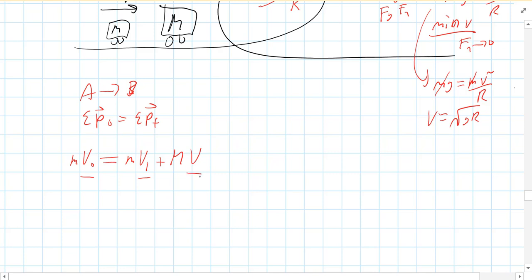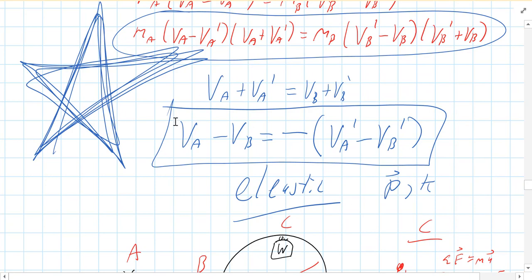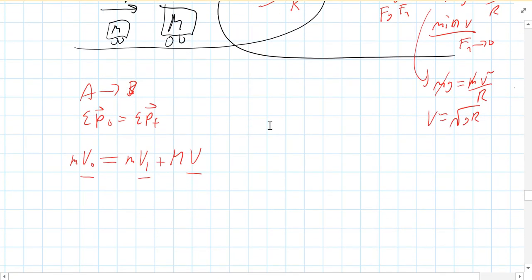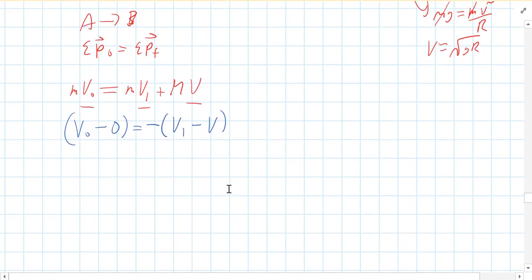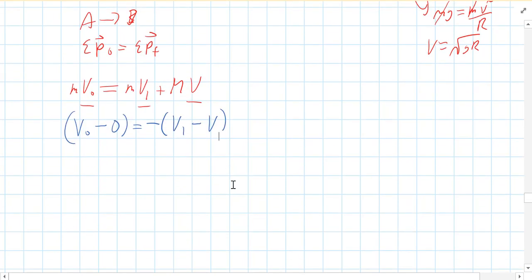But because this is an elastic collision, I can use my shortcut formula up here. A being the little guy, B being the big guy. All right, so let's try that out. So little guy is v naught, big guy is 0 before they collide, and that equals negative. After the collision, we've got v1, little guy, minus v of the big guy after the collision. Now, I still got three unknowns, and I still only have two equations, but now I've at least gotten somewhere.